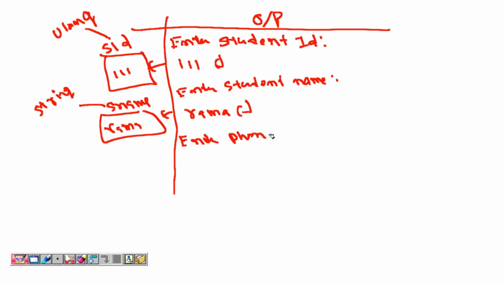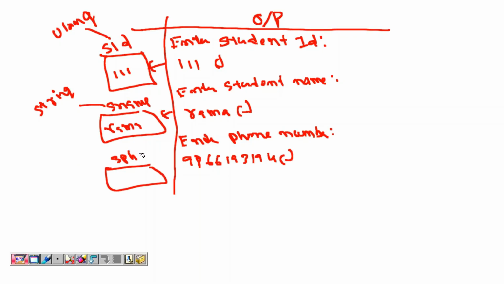Student phone number. Enter phone number. You are asking the user, enter phone number. Let's say he's entered a number, 9866 193 194. Now that number you store into a variable called SPHNO. What is the data type of SPHNO, Renuka? Long, sir. Think twice and thrice and tell me the data type. Long or Ulong, sir. Ulong. Now you have to display the outputs.